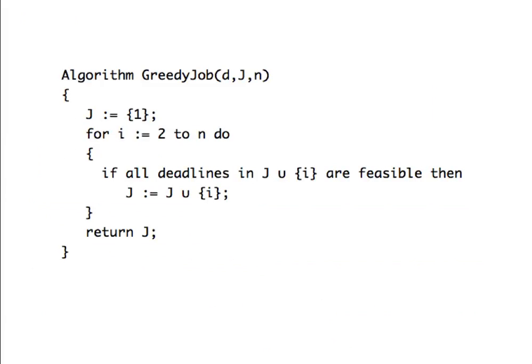So here is a high-level description of the algorithm that we have in mind. We have an algorithm greedy job which takes as input D, which is a sequence of deadlines, and it has N, which is the number of jobs, and we have a parameter j, which is a feasible subset we're going to pick and return.